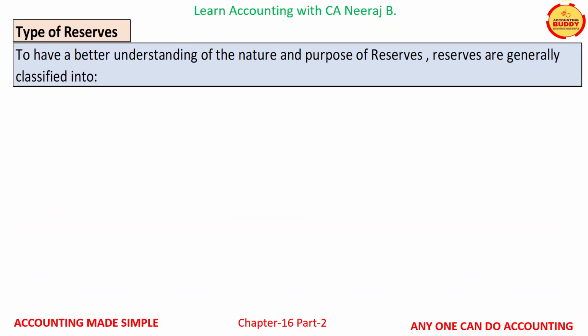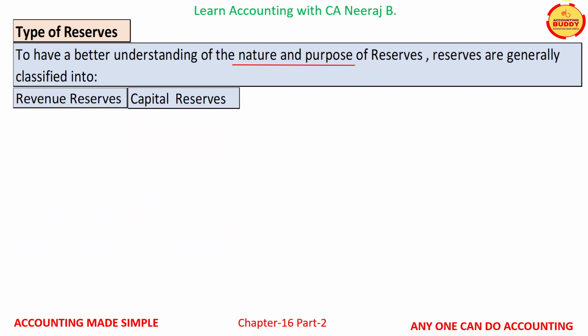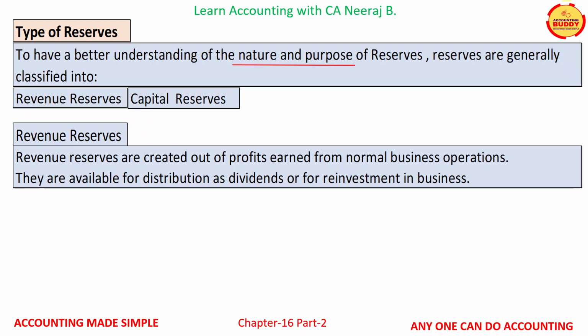Let us now learn types of reserves. To have a better understanding of the nature and the purpose of reserves, reserves are generally classified into revenue reserves and capital reserves. Let us now learn more about revenue reserves. Revenue reserves are created out of the profits earned from the normal business operations. They are available for distribution as dividend or for reinvestment in the business.